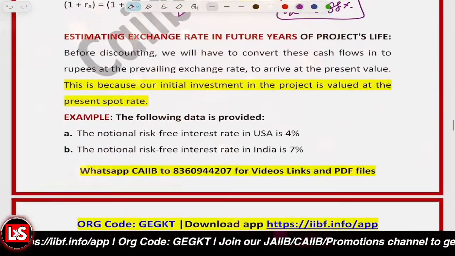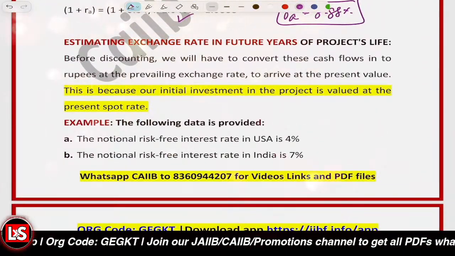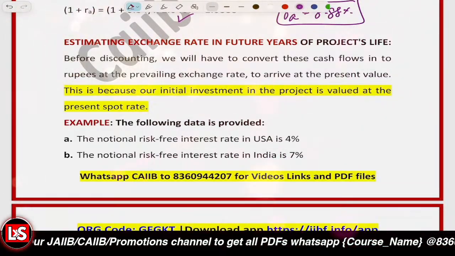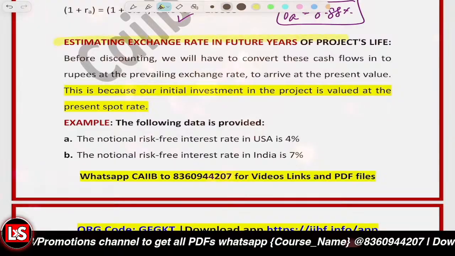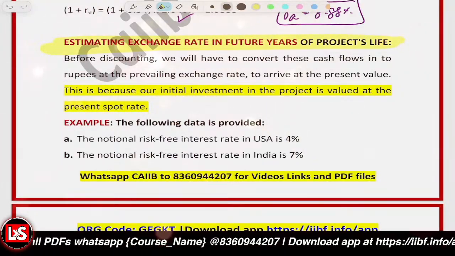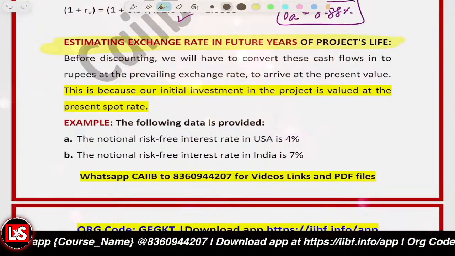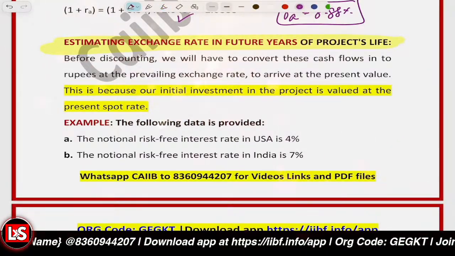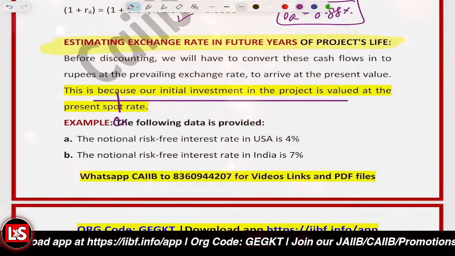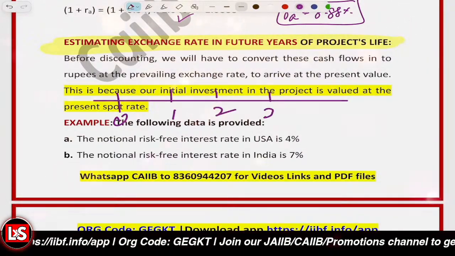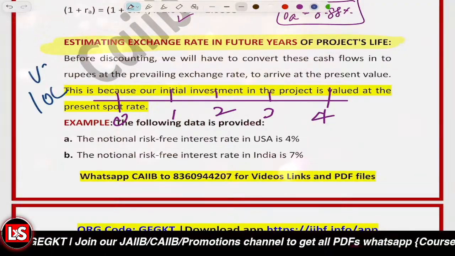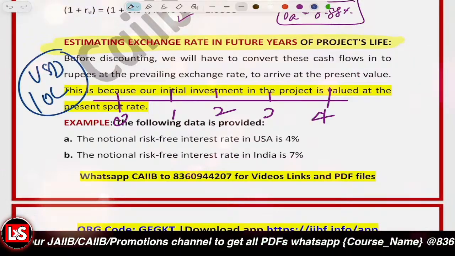right? After that, it's related to estimating the exchange rate in future years of the project's life. So what is the main need? Let's say you have this timeline of the project: 0, 1, 2, 3, 4, and you invested, let's say, 10 lakh USD in this particular project.